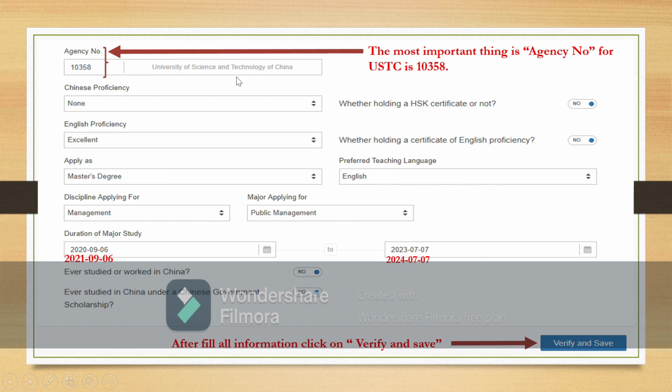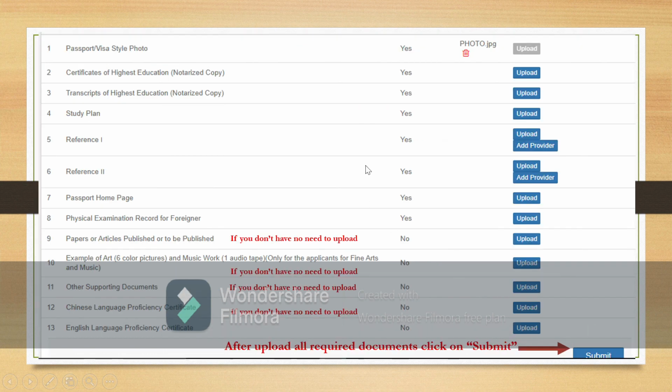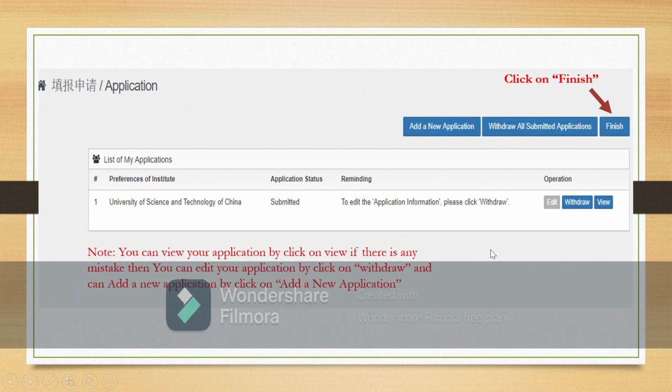Then the University of Science and Technology of China will appear automatically, and fill in all this information according to your own information and then click on verify and save. Kindly upload all these required documents and then click on submit. Now before you click on finish, you have to view your application form by clicking on view.